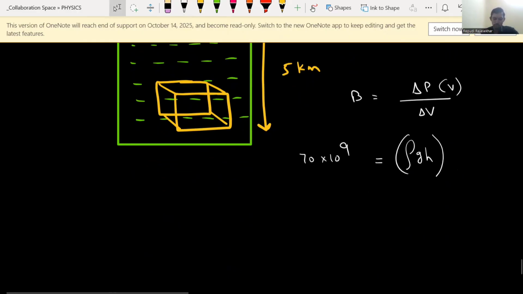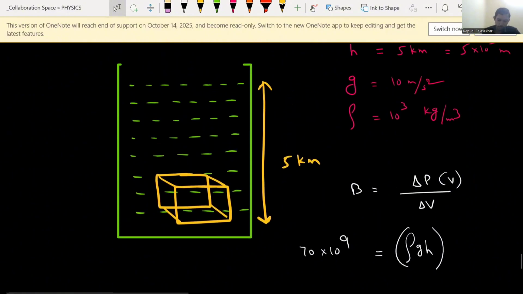Because if the object is outside, who will apply pressure? Atmospheric pressure, P naught. If the object is kept at a certain depth, how much is the pressure acting inside? That is P naught plus rho into g into h. Let us assume the initial pressure is P naught. What is the final pressure? Final pressure is P naught plus rho gh.